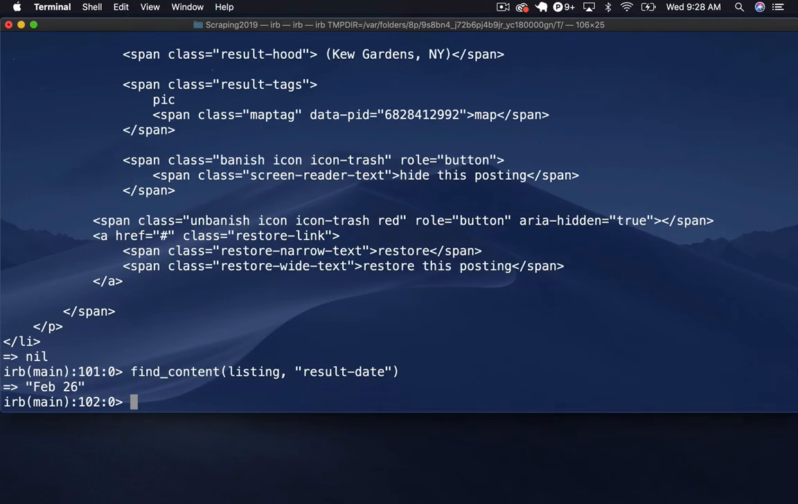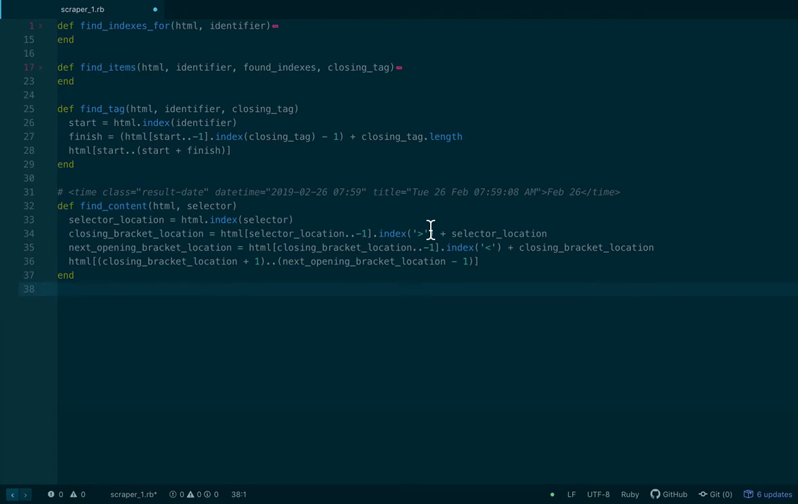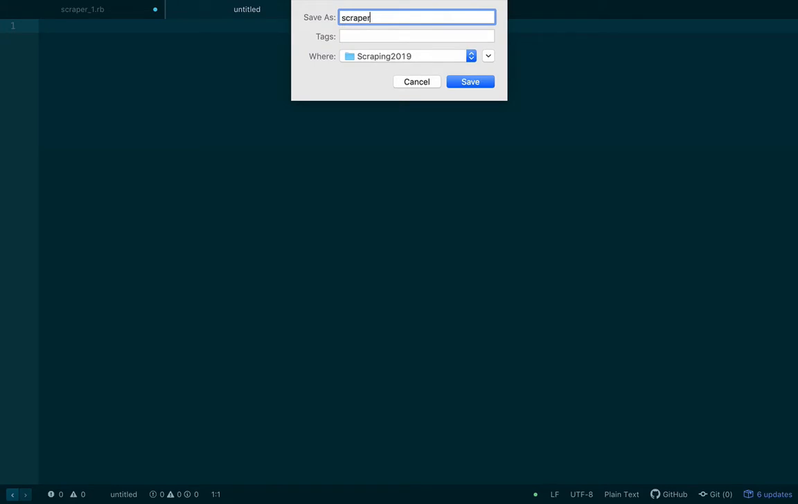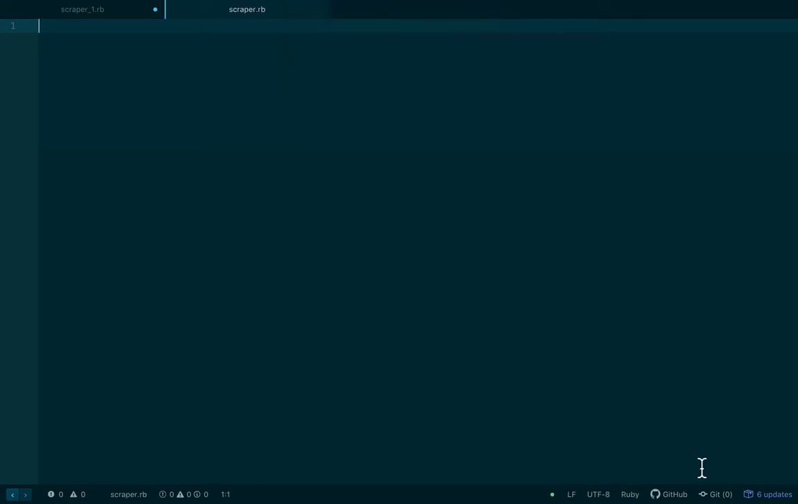want. So what we're going to do now is combine these functions into an actual scraper that will run across the page, pull back all of the listings, put them into objects on which we can call methods. So back in our code editor, let's create a new file, and I'm just going to call this scraper.rb.